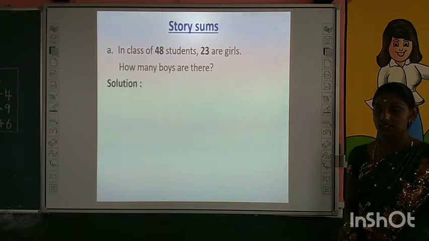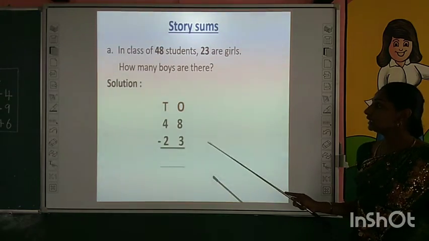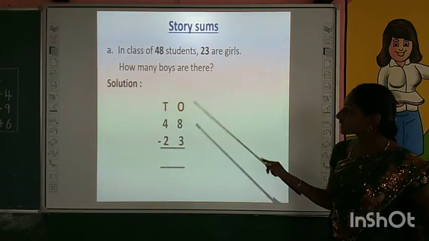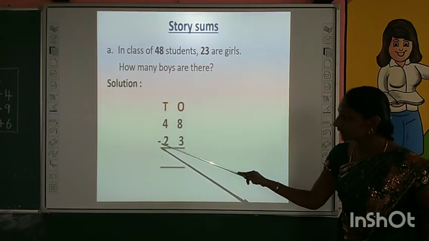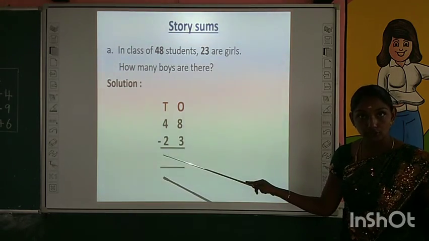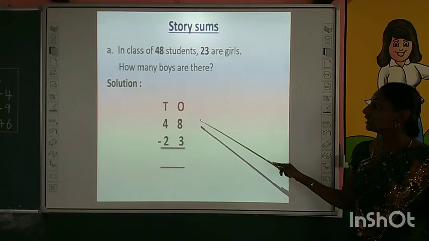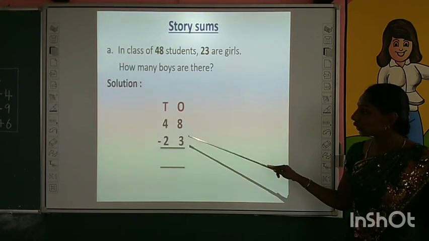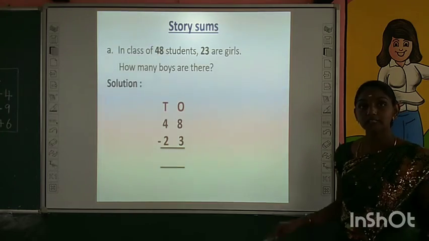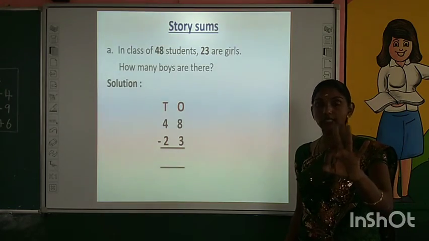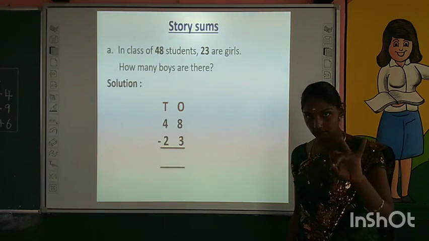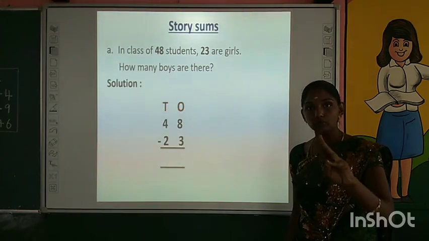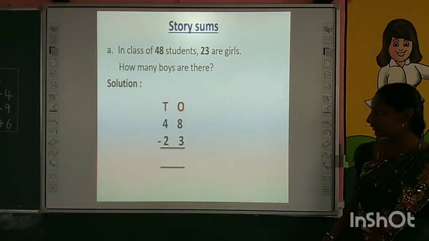Do you understand, children? Yes. As usual we have to write the given numbers in column. Why are we putting minus? We are going to do subtraction. First we have to subtract digits in ones place. Subtract 3 from 8. Take 3 fingers in your hand. Do backward counting. 7, 6, 5. What is the answer? 5.